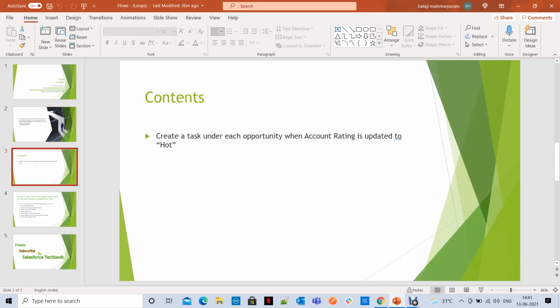So let's see. Now let's talk about a small scenario for the loops concept in flows. Here I have a scenario: create a task under each opportunity when an account rating is updated to hot.